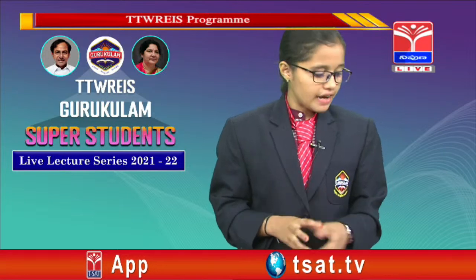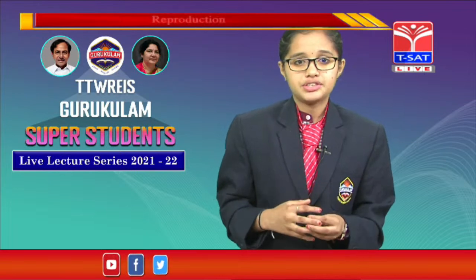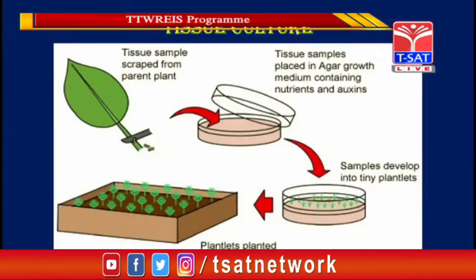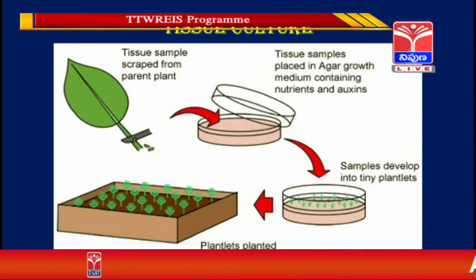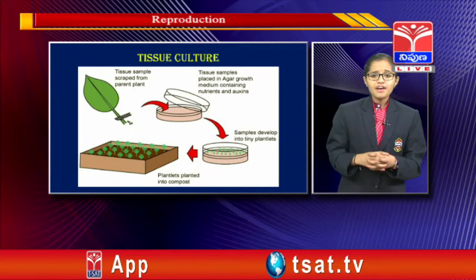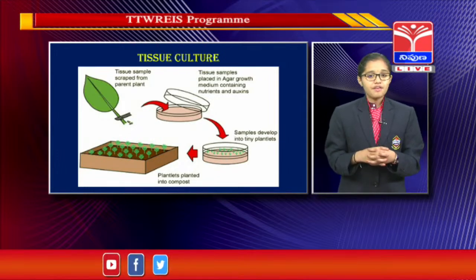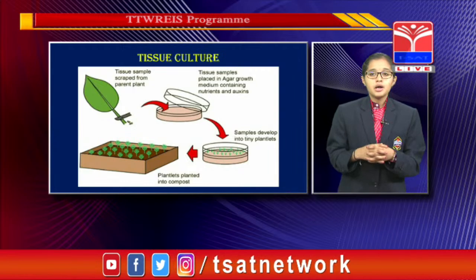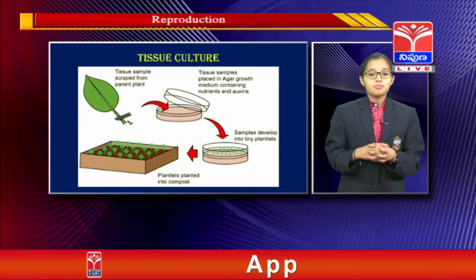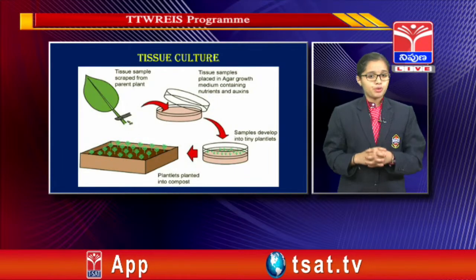And the final one is tissue culture. Take a look on the screen please. This is tissue culture. Cell tissues are collected from the parent plant and placed in agar growth medium containing nutrients and oxygen. After some time, these samples develop into tiny plants, and after the growth of these tiny plants they will be placed in compost. So this is how tissue culture takes place, a propagation method in vegetative propagation. So this is about vegetative propagation.